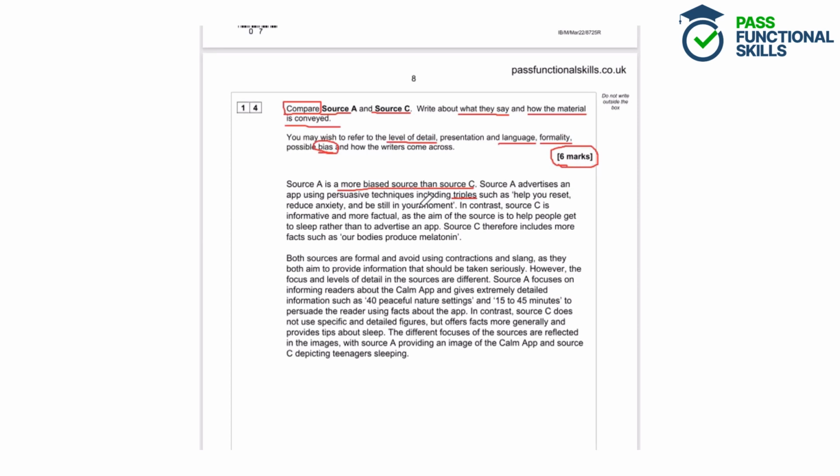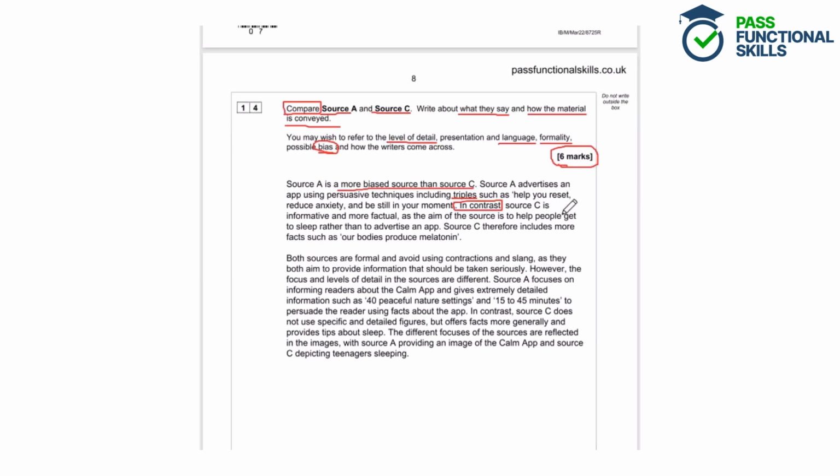It's a really good idea to use examples from the text, so use these direct quotations to make sure that you understand fully what the text is about and you can explain the effects of individual phrases. And then we've got "in contrast", one of those lovely comparison words there.